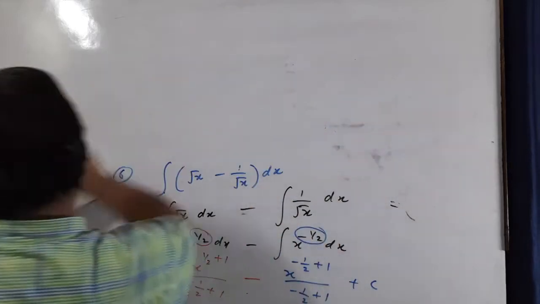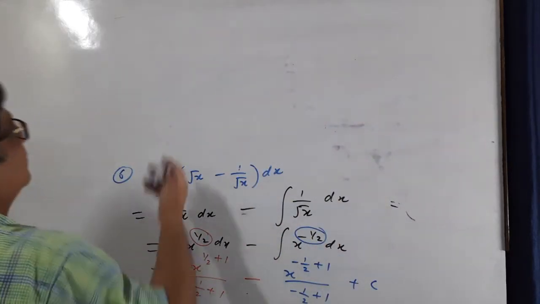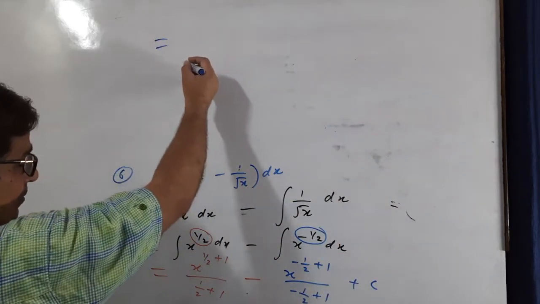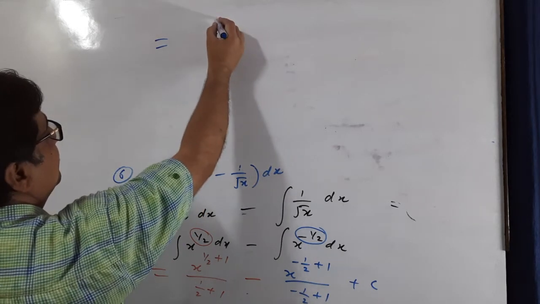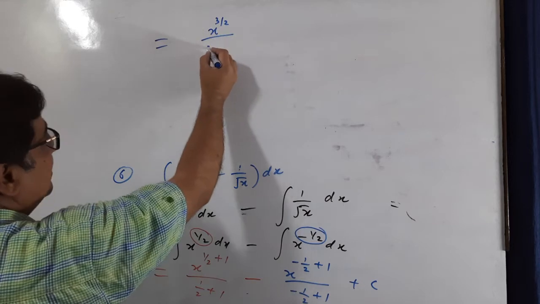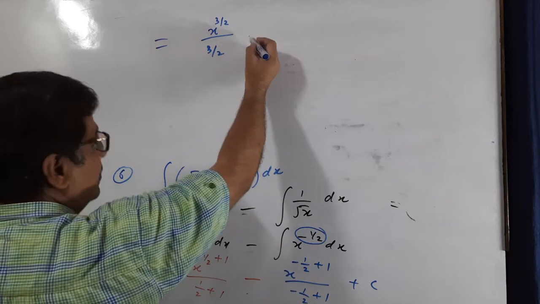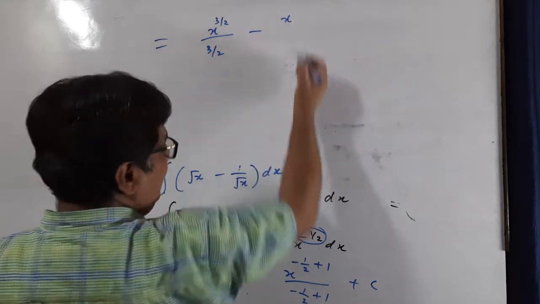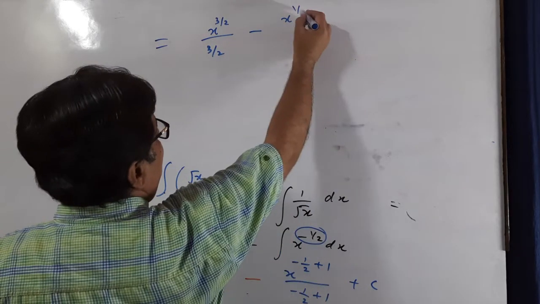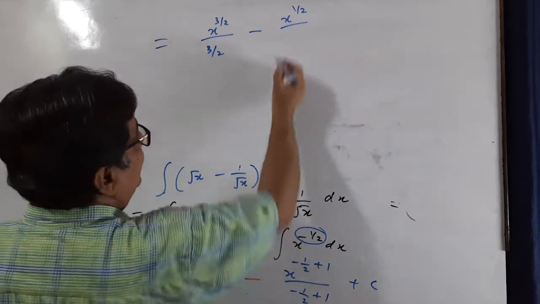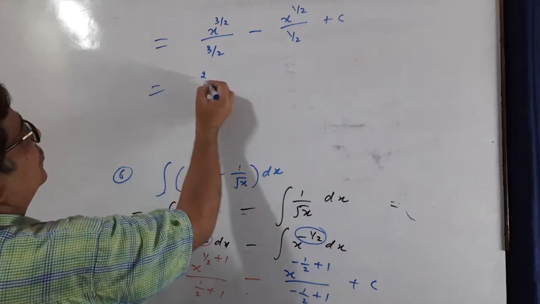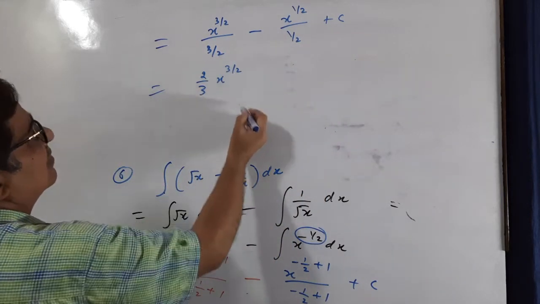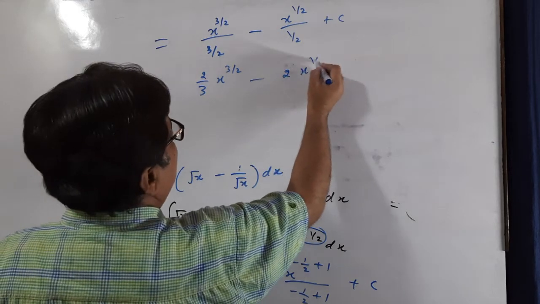Okay, I solve it. It is a most important question, so I am solving it. x raised power 3 by 2 upon 3 by 2 minus x raised power 1 minus 1 by 2, 1 by 2, upon 1 minus 1 by 2, 1 by 2. So it can be written as 2 by 3 and twice x raised power 1 by 2.